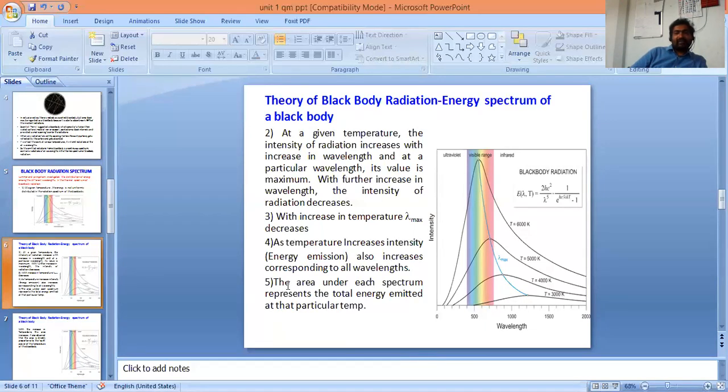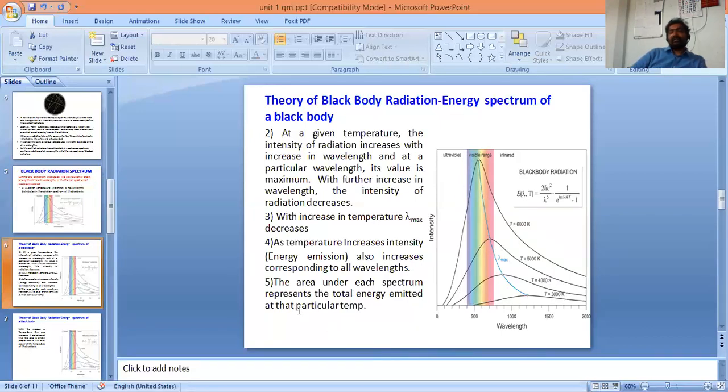As temperature increases, intensity also increases corresponding to all wavelengths. You can observe at T equal to 3000 K, this is the highest intensity. At T equal to 6000 K, this is the highest intensity, which concludes that as temperature increases, there is a corresponding rise in intensity also.